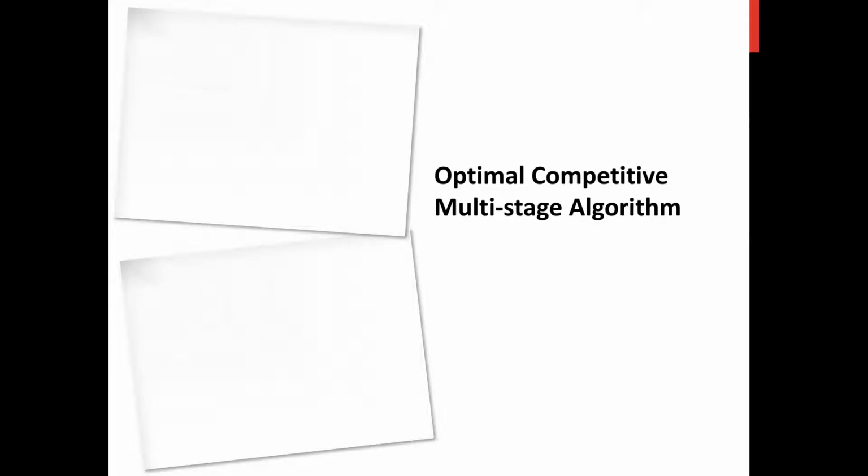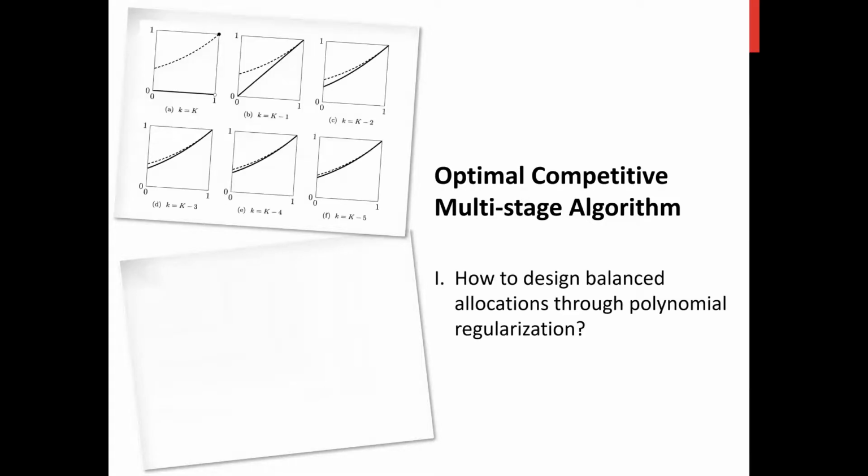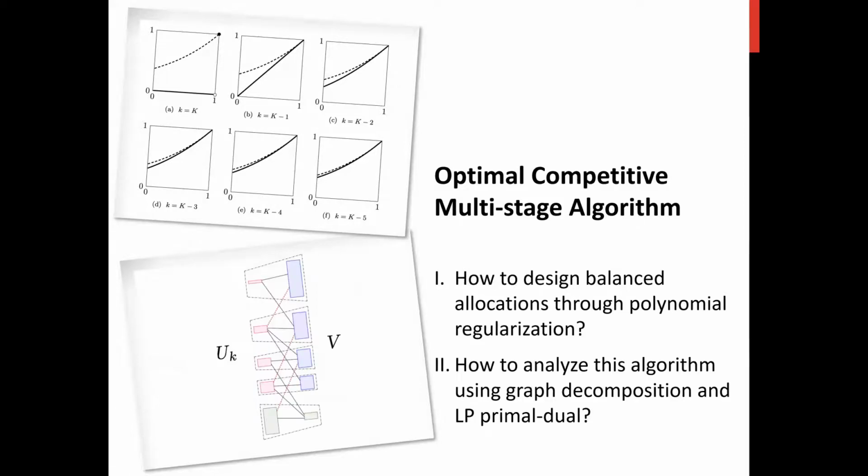In the remainder of this talk, we will introduce this optimal competitive multi-stage algorithm. Basically, there are two questions we need to answer. First, how to design this balanced allocation through a polynomial regularization. And second, how to analyze this algorithm using a graph decomposition and LP primal-dual analysis.